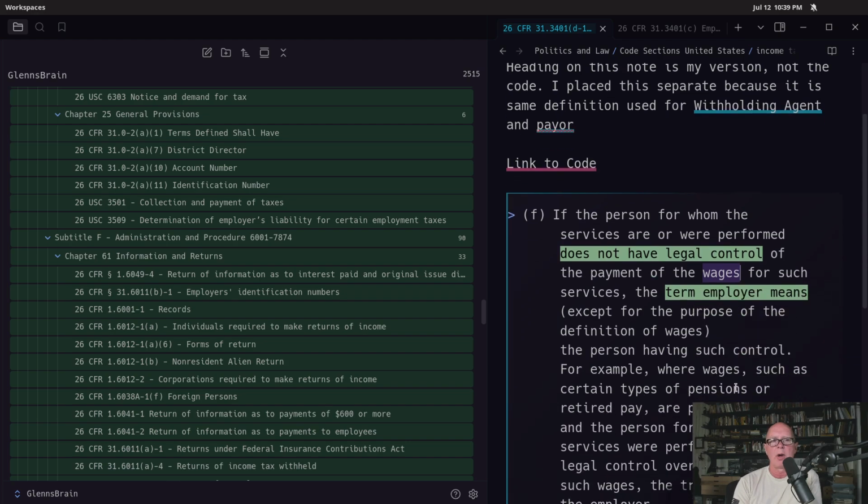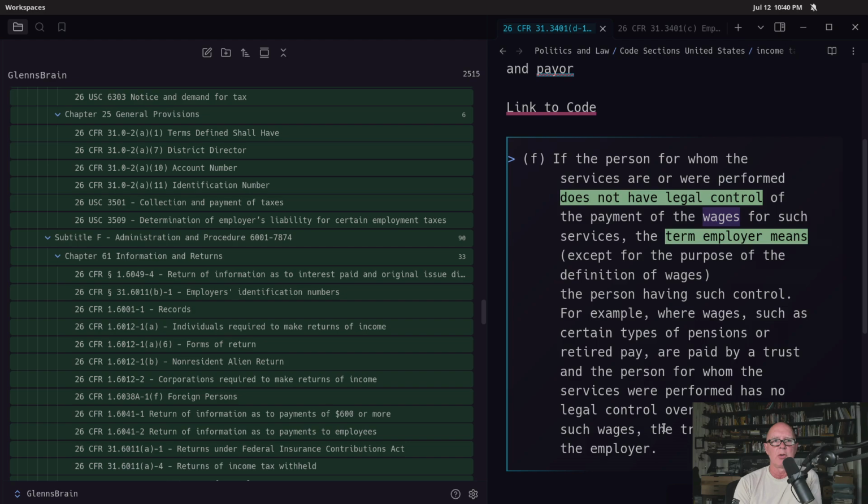For example, where wages, and that's your payroll stuff, such as certain types of pensions or retirement pay or trust, a person for whom services were performed has no legal control over the payment of such wages. The trust is the employer. So in other words, the person having control over those funds is the employer, which means we already know a withholding agent is defined the same way.